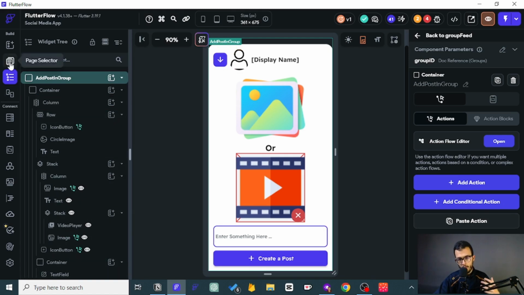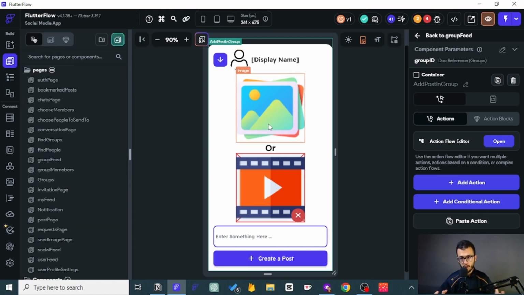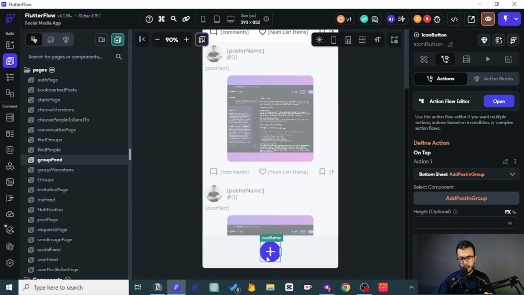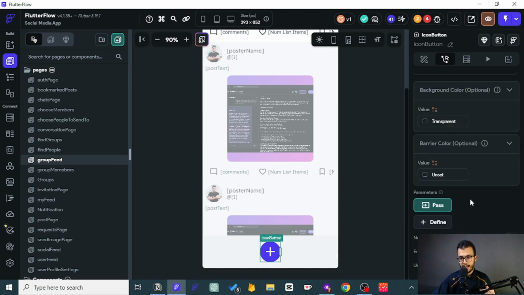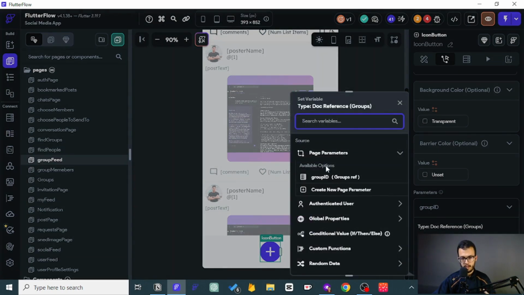Now since we have a new parameter, we need to pass it or bring it from another source, and the source is going to be the group feed. This is what takes us to this component that has a parameter that we need to pass. Now the group ID, we want to take it from, so we have already done that. It is a group ID. It is a page parameter, and that is very good.